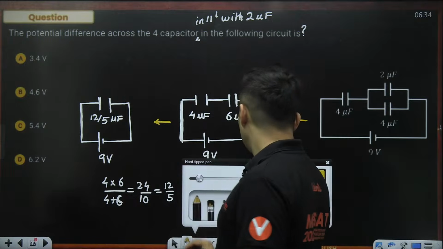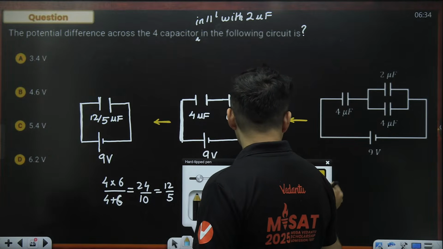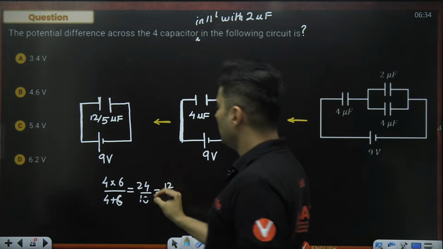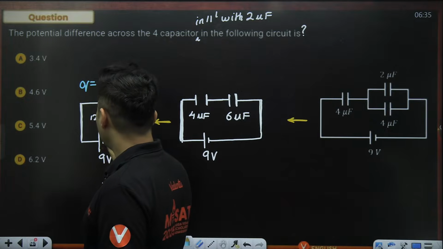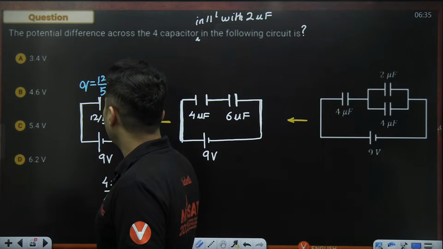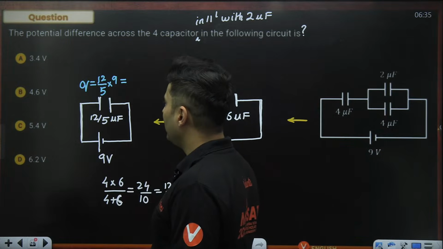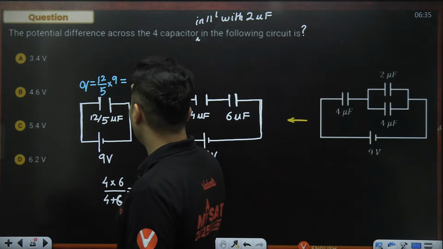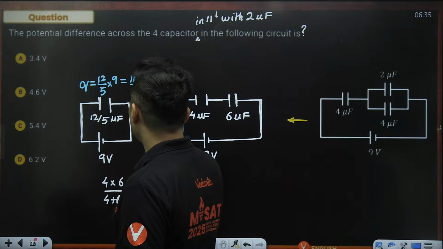Now, what we'll do? Observe. We will try to figure out how much charge is there on this capacitor, because the same charge will be there on both of them. So the charge on this particular capacitor Q will be C into V. So 12 by 5 into voltage, which is 9. Now 12 nines are nothing but 108. So it is basically 108 by 5 microcoulomb.